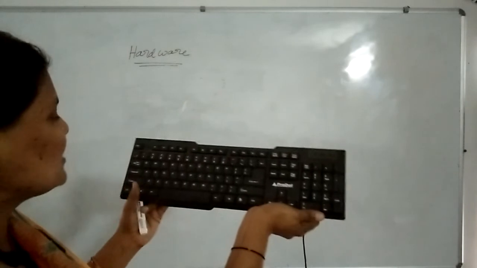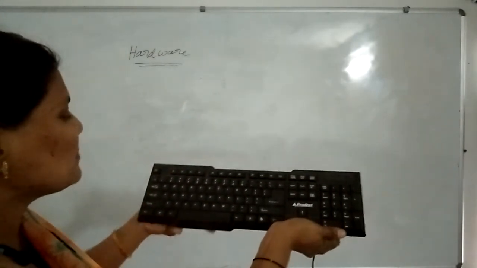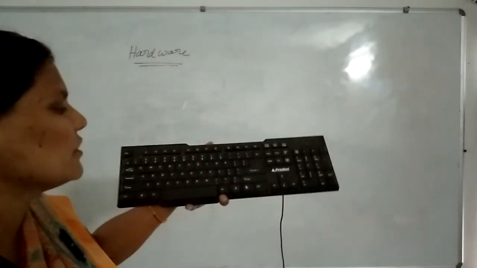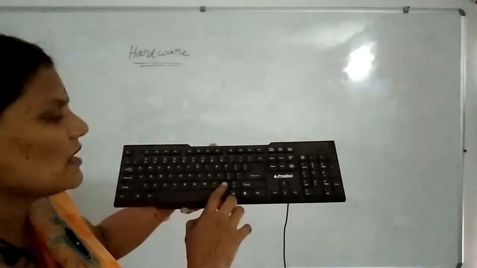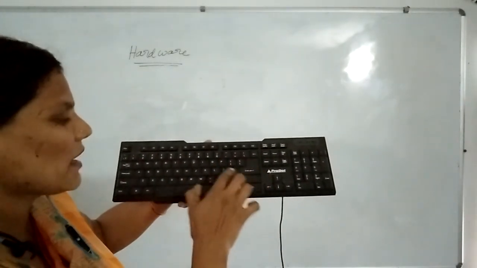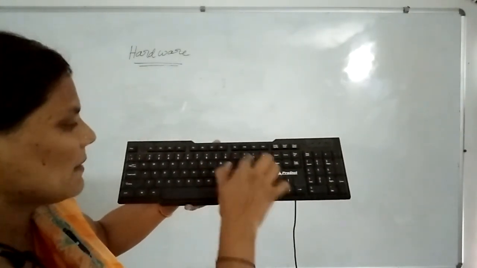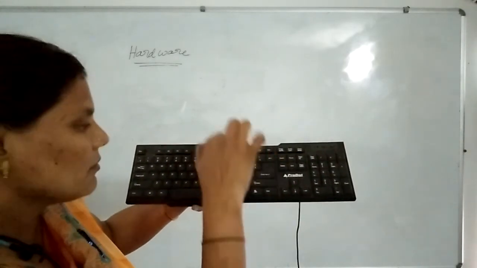Next we have some special keys. What are the special keys? Suppose we need to enter some symbols: the greater than symbol, less than symbol, square brackets, curly brackets. These are on the keyboard, and we directly need to press them.